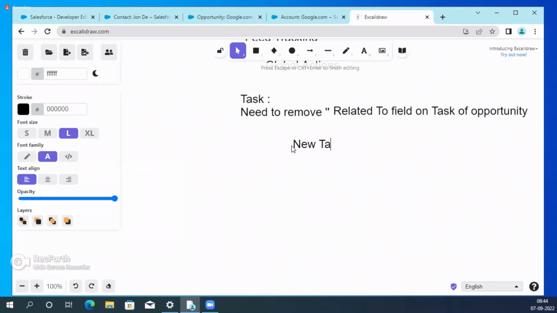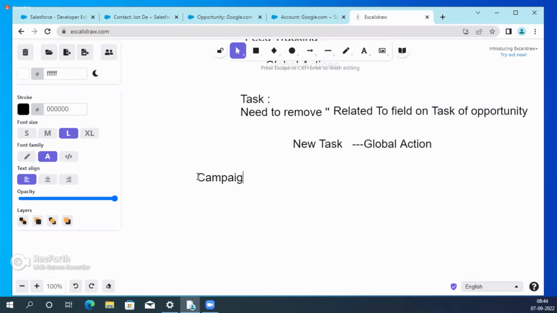See, new task, it is a global action. So what is the global action?